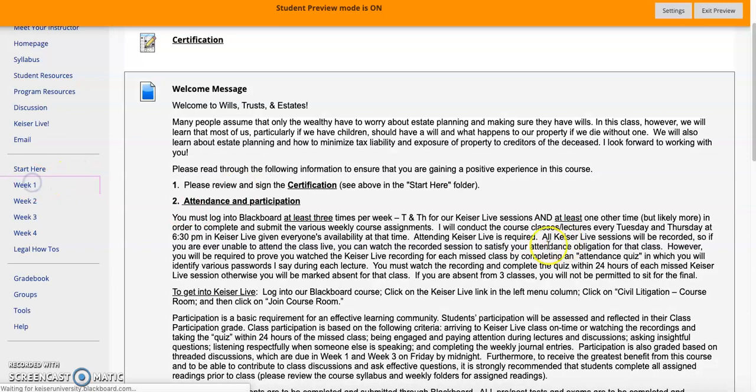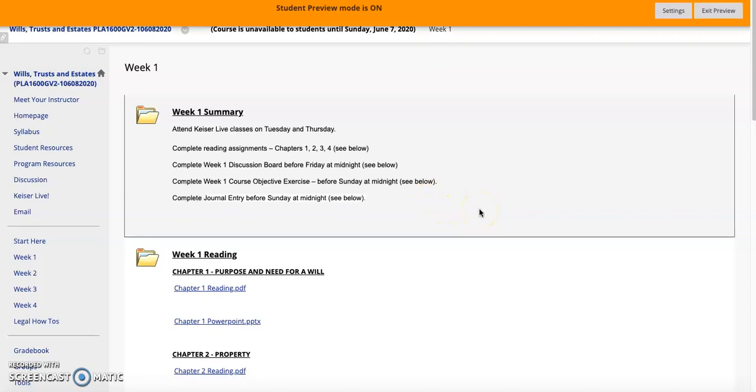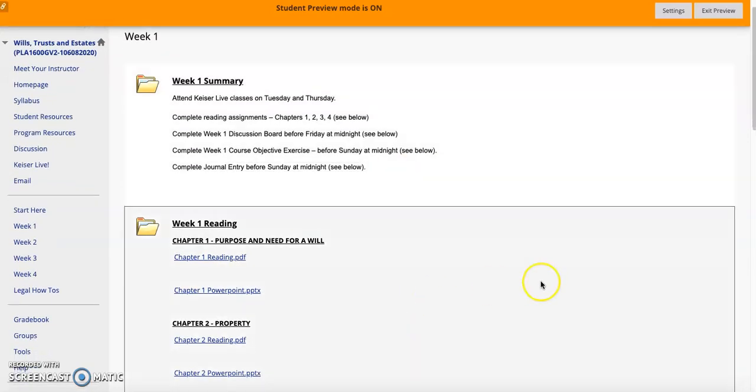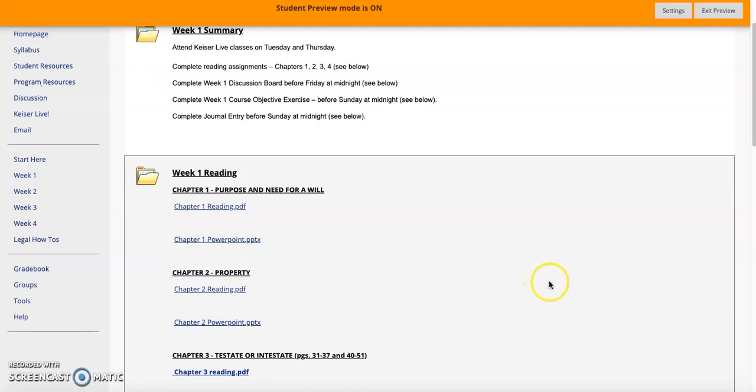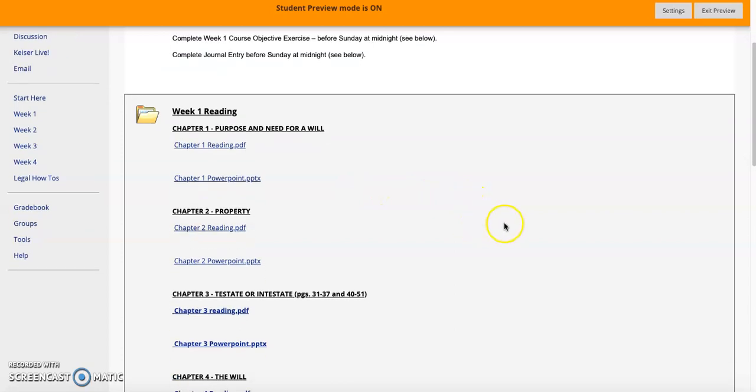So moving right along, we'll go into week 1. Here's your week 1 summary of everything we're going to do this week, similar to last term. And then if you just scroll down, you can find all of these assignments and what you're going to need to do. I have, again, for your convenience, put up all the weekly readings in a PDF format.